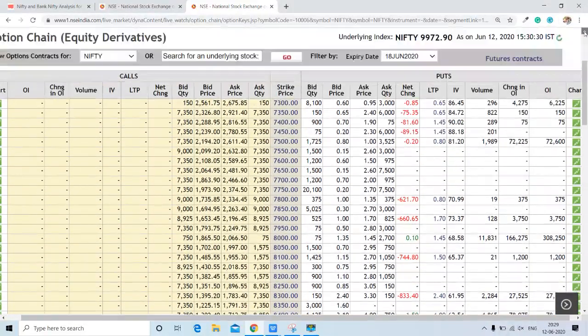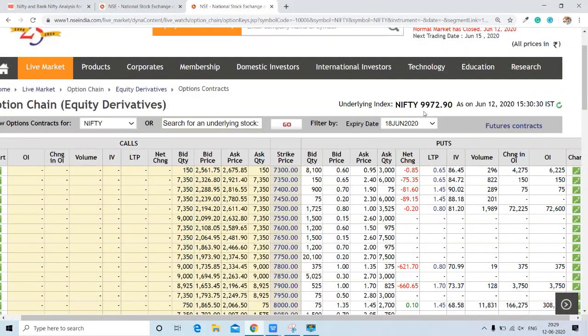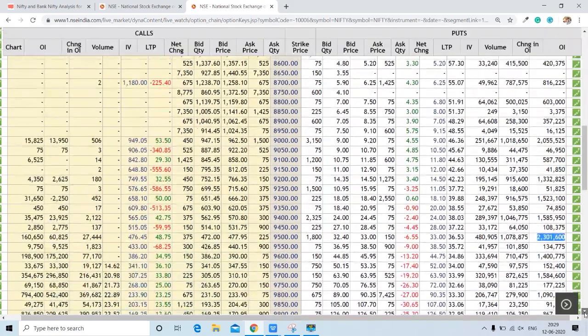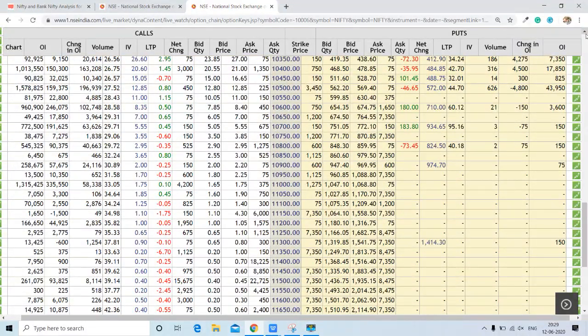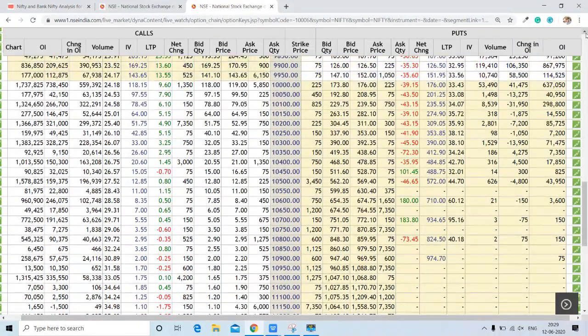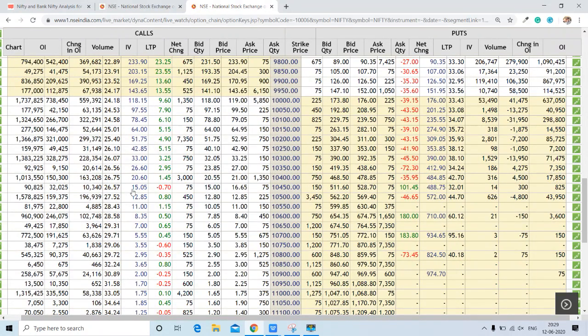First, we will check out the closing price of Nifty, which is at 9,972.9 on 12th June, and we are talking about the 18th June expiry. Now we will find the trading range, highest call and highest put. The highest call is the highest resistance, whereas the highest put will act as the highest support. Here is the highest call, around 17,37,000 contracts open at 10,000. So this is going to be the highest resistance for the Nifty.